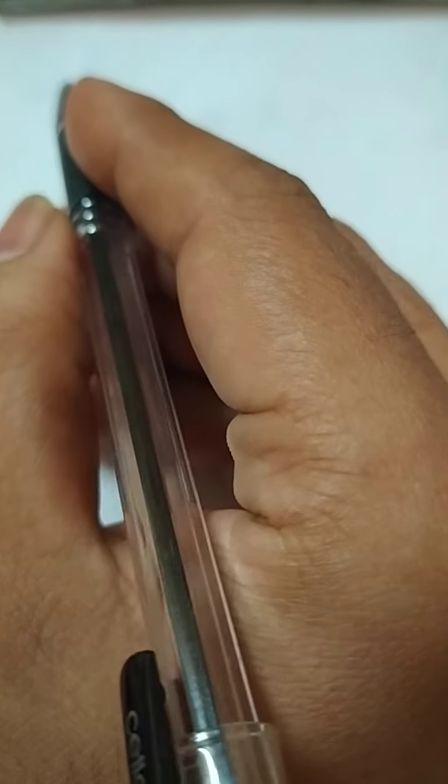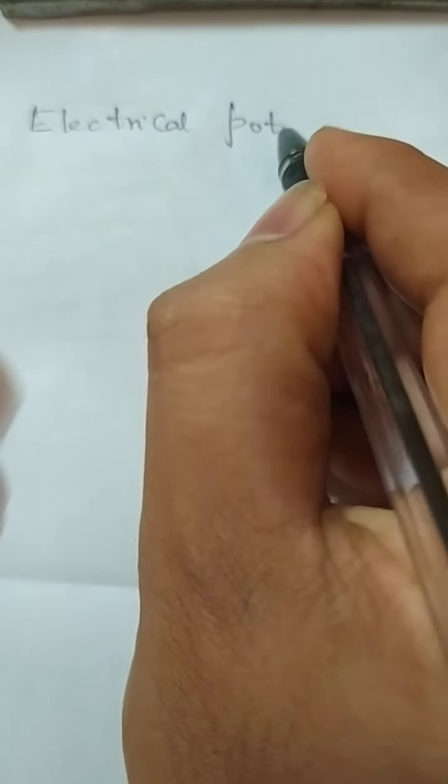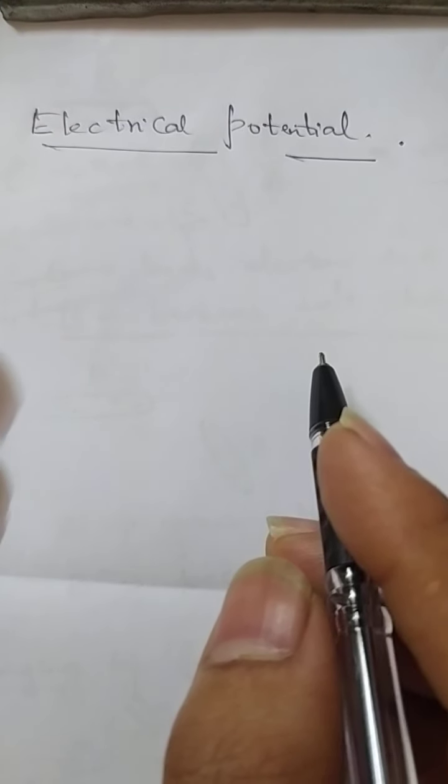So, in the chapter electric potential and capacitance, first of all, as we have gone through the definition of electric potential, right? If you ask me what do you mean by electric potential, how are we going to define it?